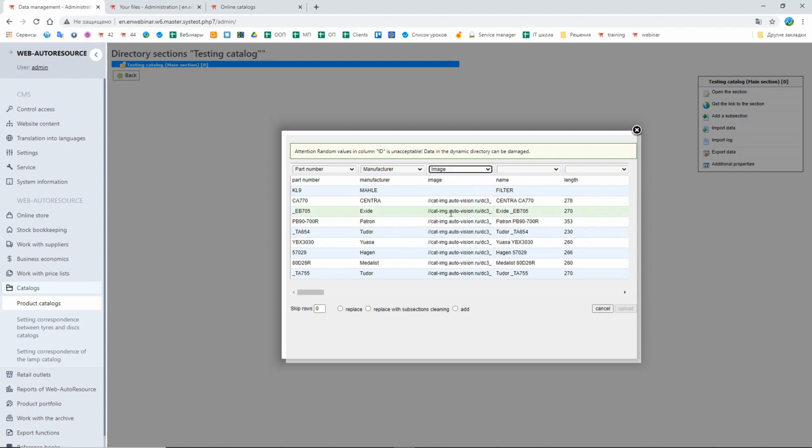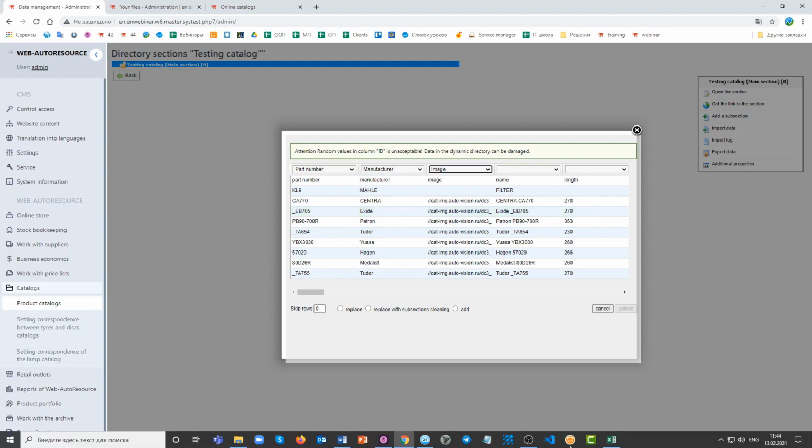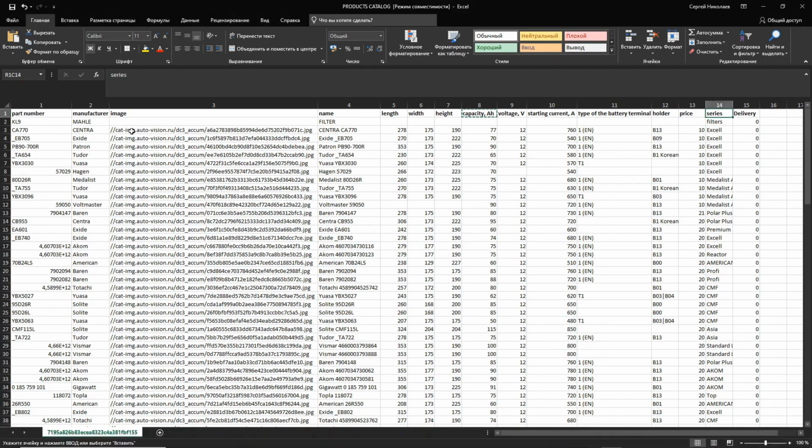If you have the links to the images of the spare parts, you should add these links into the file itself and import them. Otherwise, you will have to upload them manually or use some other options for uploading images that we are going to take a look later.